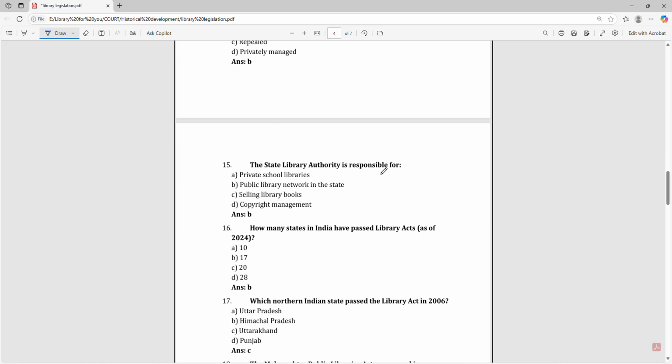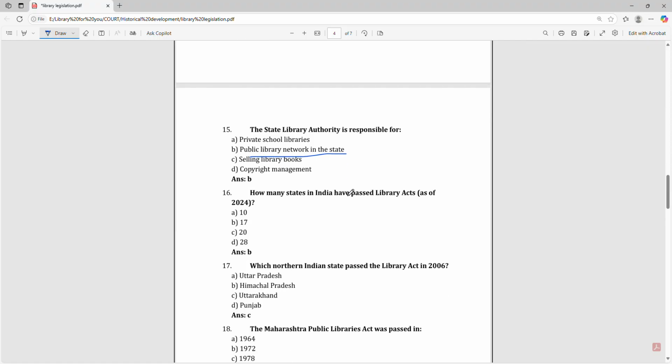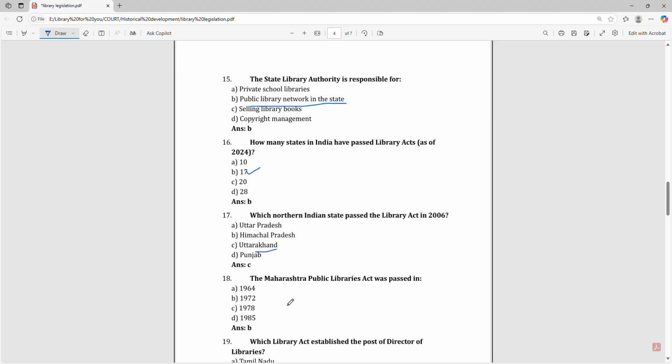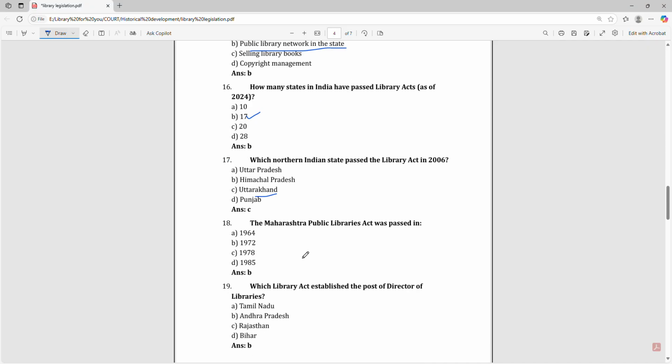The State Library Authority is responsible for the public library network in the state. How many states in India have passed a Library Act? 17. Which northern Indian state passed the Library Act in 2006? Uttarakhand. The Maharashtra Public Library Act was passed in 1972.